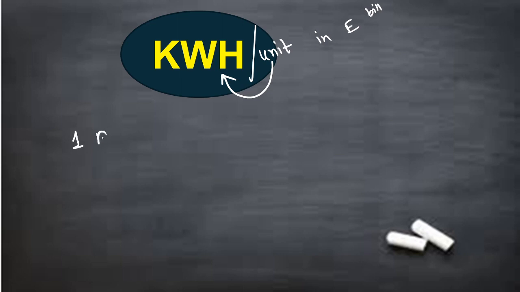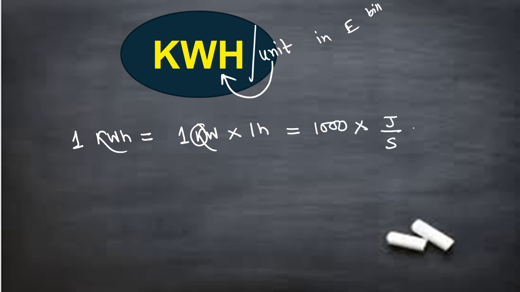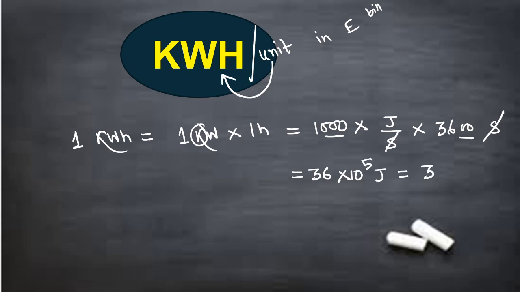Simply, 1 kilowatt hour means how much energy is required to run a device having 1 kilowatt power for 1 hour. So we can write: kilo means 1000, watt means joule per second, 1 hour means 3600 second. So finally it will come 36 into 10 to the power 5 joule, or we can write 3.6 into 10 to the power 6 joule.